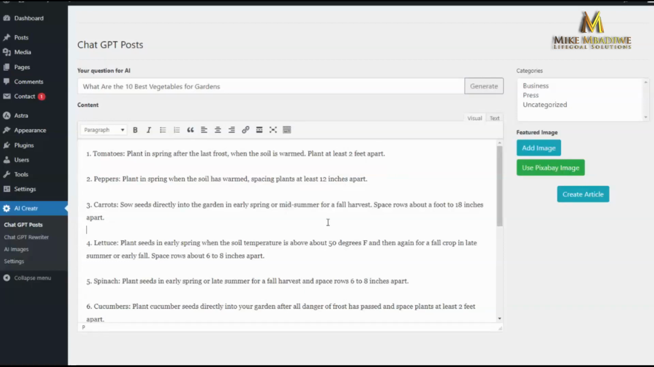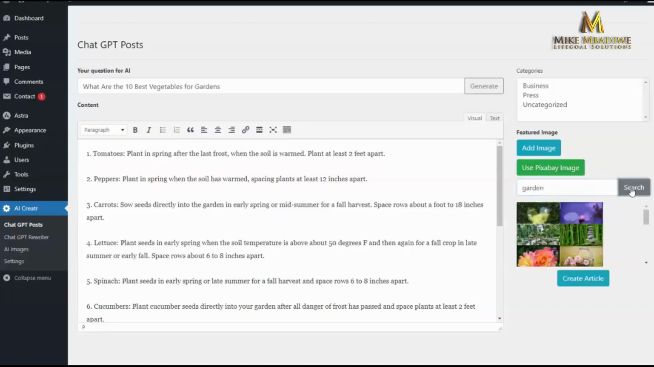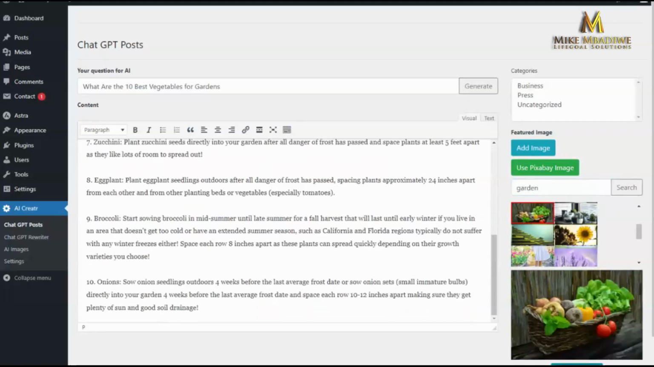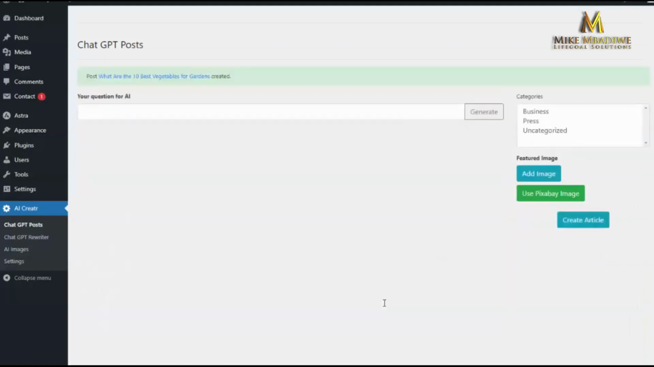So from here, we can also add a featured image. So again, we can use AI to create that image, or we can also use Pixabay, which is incorporated into the software. So for this first example, I'm going to use Pixabay, and I just simply do a search for garden. I choose an image, and I can go ahead and click create article, and it'll go ahead and create this post on my site for me.